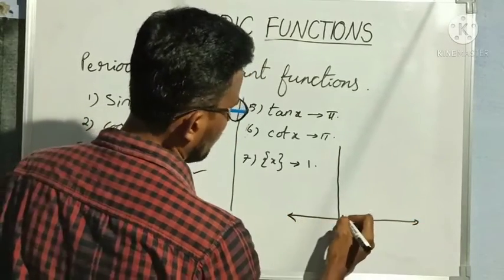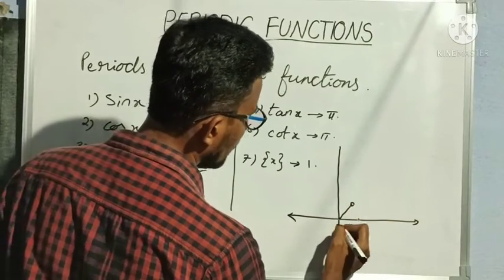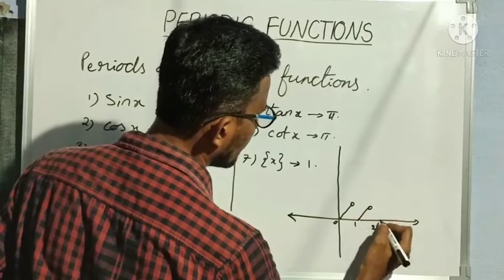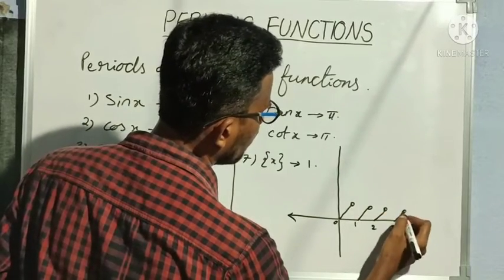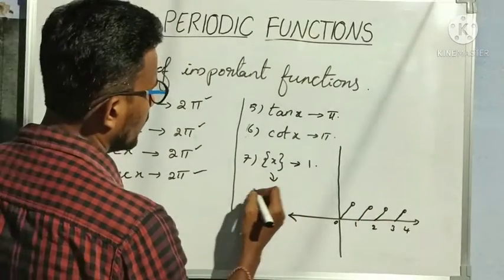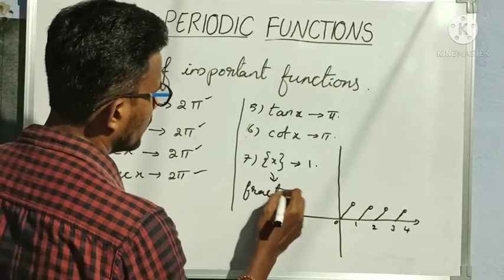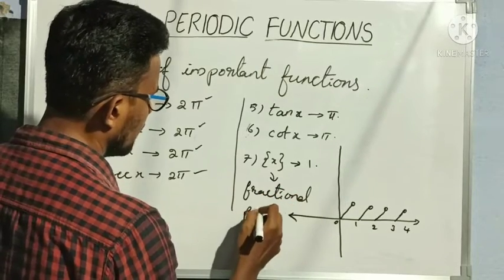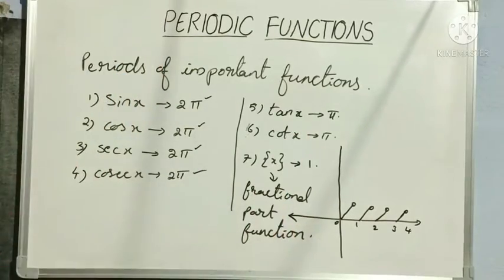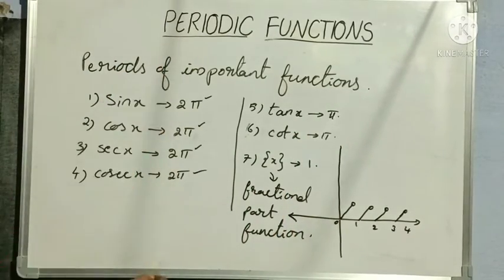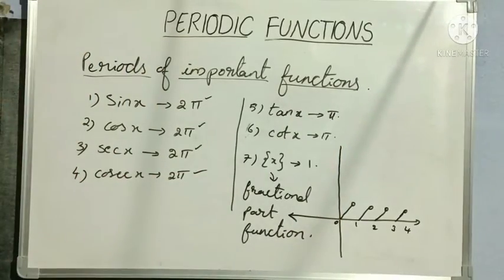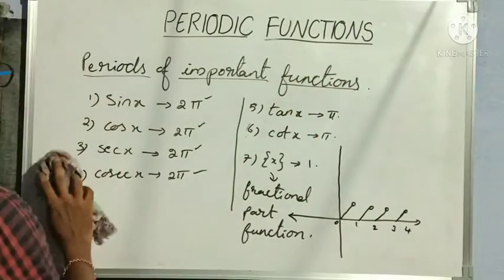How will the graph of the fractional part function be? Like this, right? 0, 1, 2, 3, 4. So from 1 to 2 again like this, from 2 to 3 again, from 3 to 4 like this, right? This is the graph of the fractional part function. This is what type of function? Fractional part function. Okay, so these are periods of some important functions which we need to be very careful about. Next, let us see periods of derived functions.